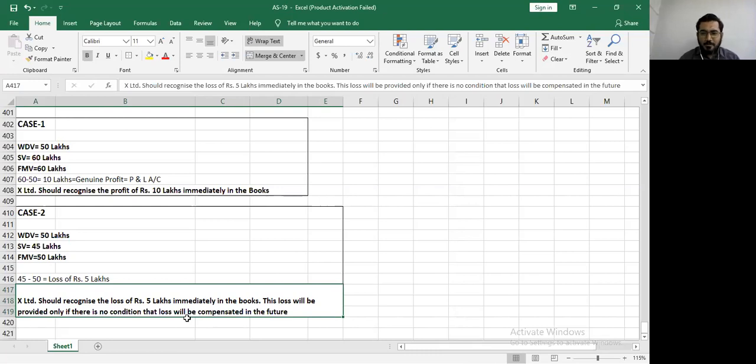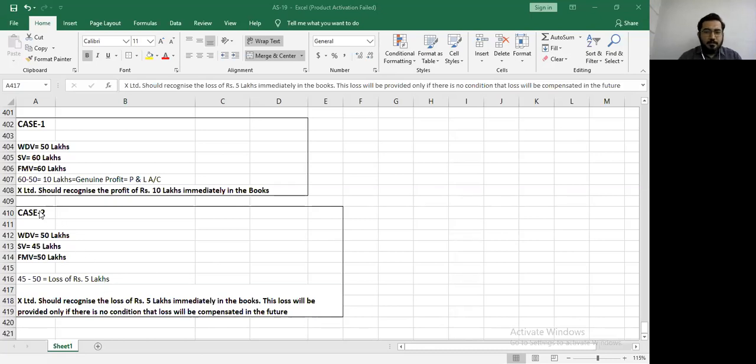The authorities will keep an eye whenever you are selling at a loss. If they identify it, they will cross check whether there is any hint that this loss has been compensated. If so, they will tell you to reverse the entire loss of 5 lakh rupees. I hope that is clear to you.